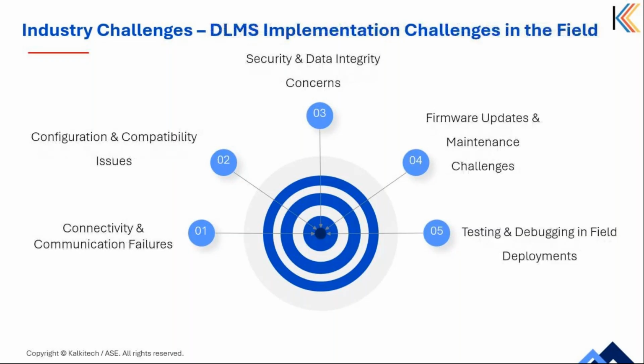Next, let's head to the DLMS implementation challenges in the field. Deploying DLMS-based smart metering solutions in the real world or into an actual network presents several challenges. First is the connectivity and communication failure. Issues like network instability, interference, or incorrect communication settings can cause our meters to go offline.